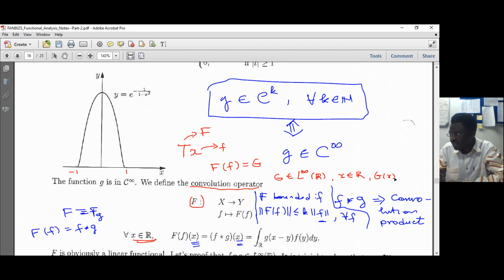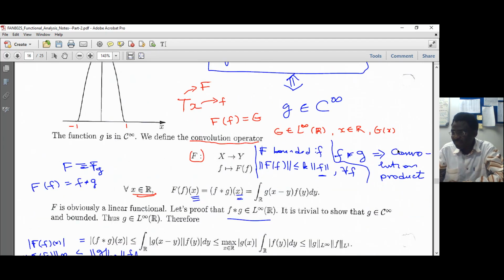So when I take G of x, G of x is defined by this integral.